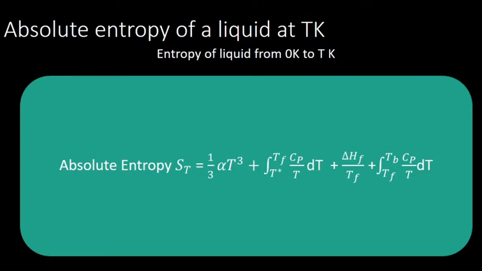So it is equal to 1/3 alpha T cube plus integral T star to TF Cp dT by T plus delta HF by TF plus integral TF to TB Cp dT by T. Okay.